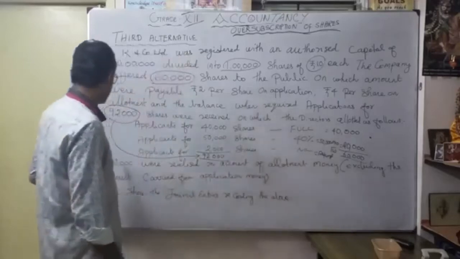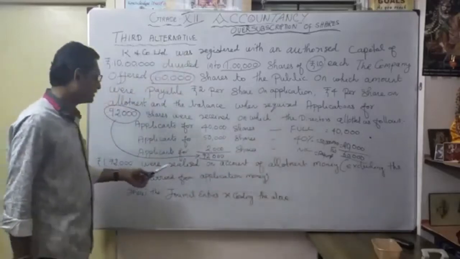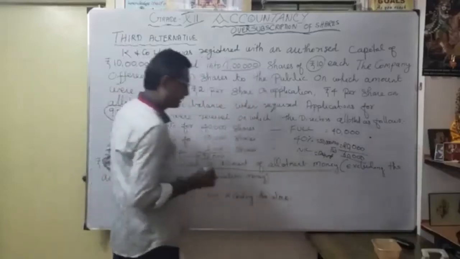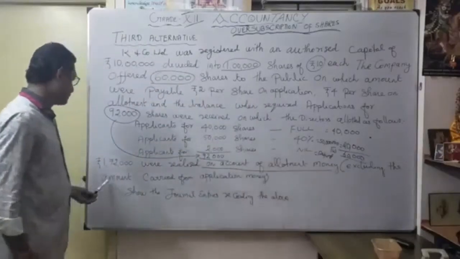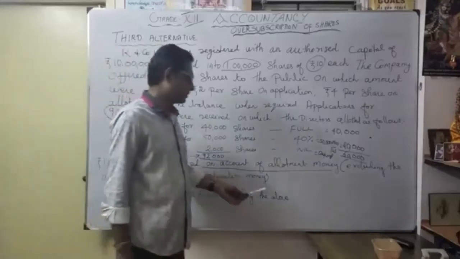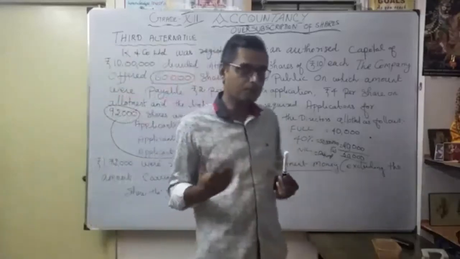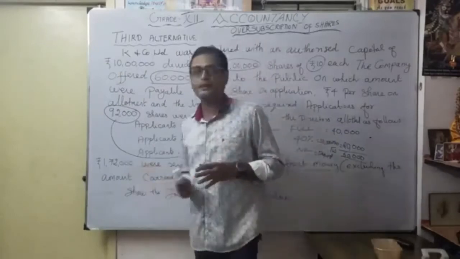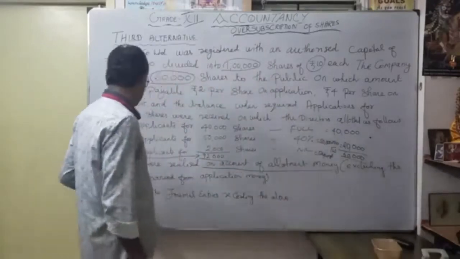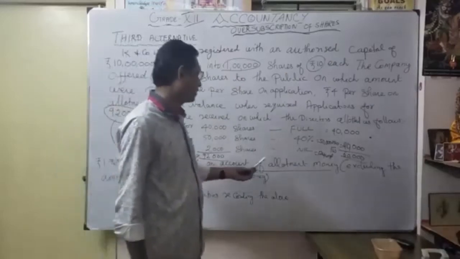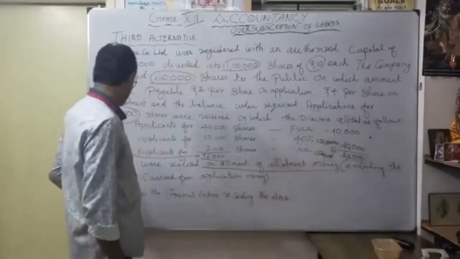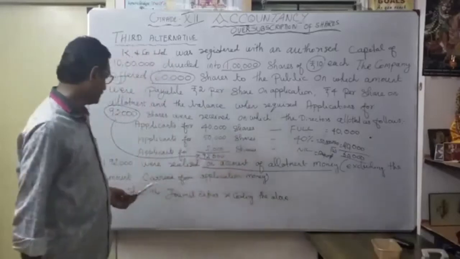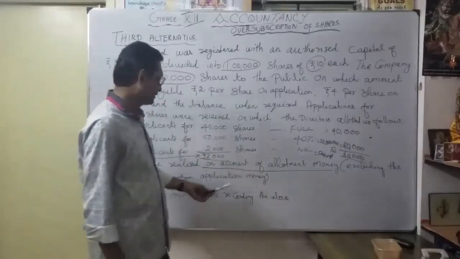Now let's see. 1,72,000 were realized on account of allotment money. That means excluding the amount carried from application money. So now we will go to the preparation of the journal entries. Understood? See here, as allotment money, how much we got? 1,72,000 were realized on account of allotment money, excluding the amount carried from application money. So now what is the question? Show the journal entries recording the above.